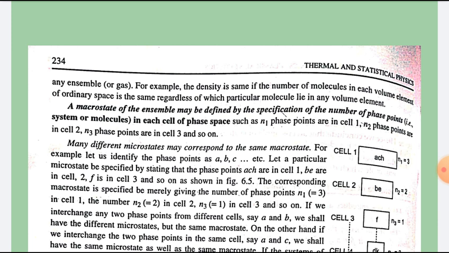A macrostate of the ensemble may be defined by the specification of the number of phase points in each cell of phase space, such as n1 phase points are in cell 1, n2 points are in cell 2, n3 phase points are in cell 3 and so on.